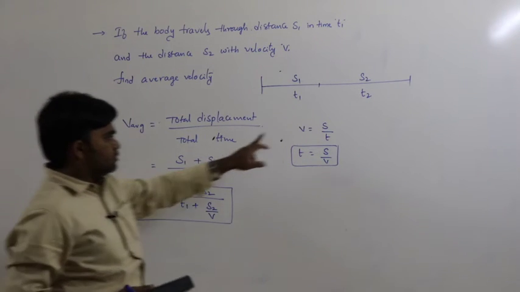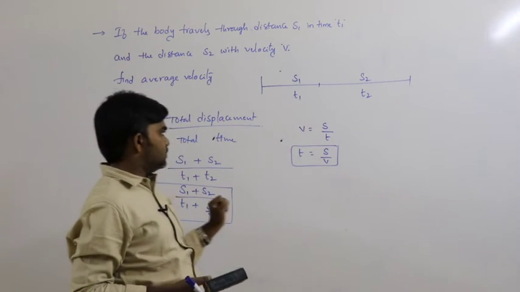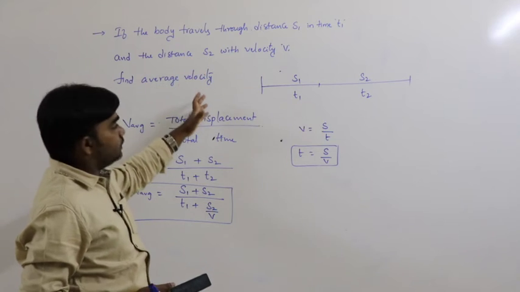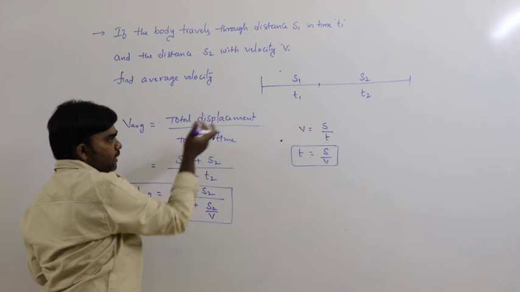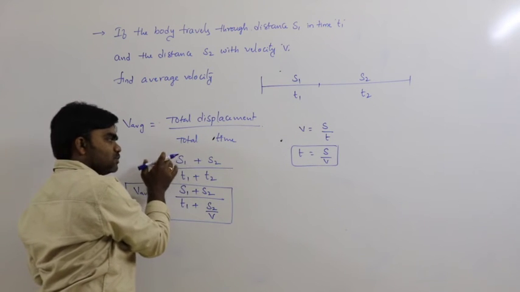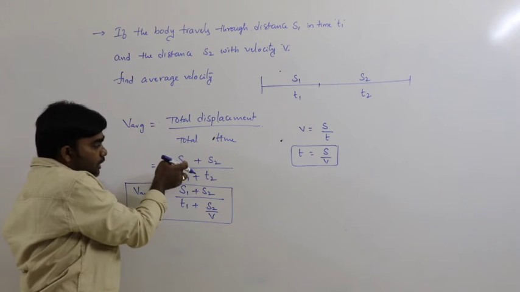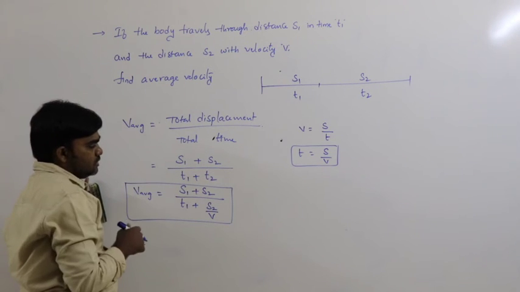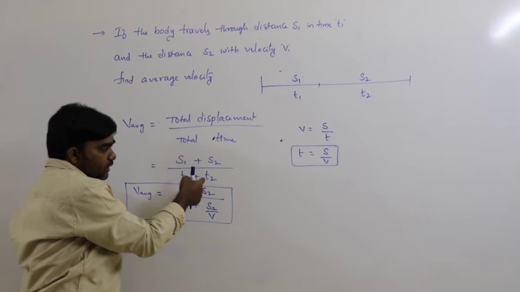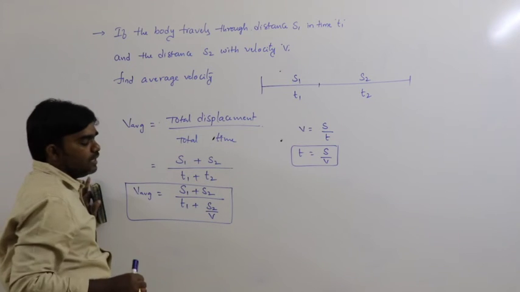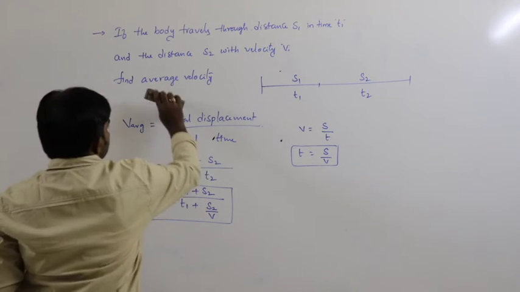So, only three quantities: velocity, displacement, time. This is the only formula we can use in this situation, but conditions are different. In any situation, average velocity means total displacement by total time, total displacement s1 and s2, times t1 and t2. If velocities are mentioned, displacement must be written in terms of velocities, or if the time is not mentioned, time must be written in terms of distance and velocity. So this is the next condition.